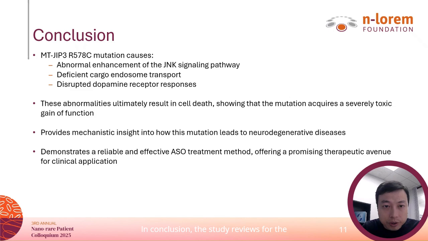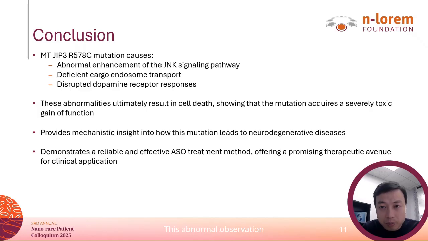In conclusion, this study reveals for the first time that the mutation JIP3 R578C causes abnormal enhancement of the ERK signaling pathway, deficient cargo endosomal transportation, and a disruption of dopamine receptor response.